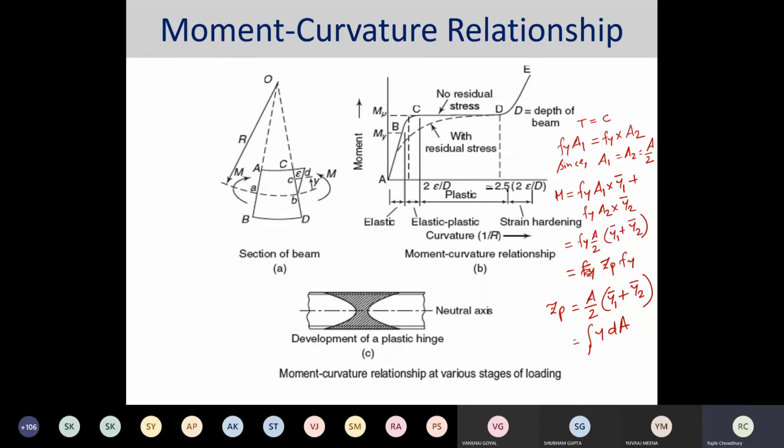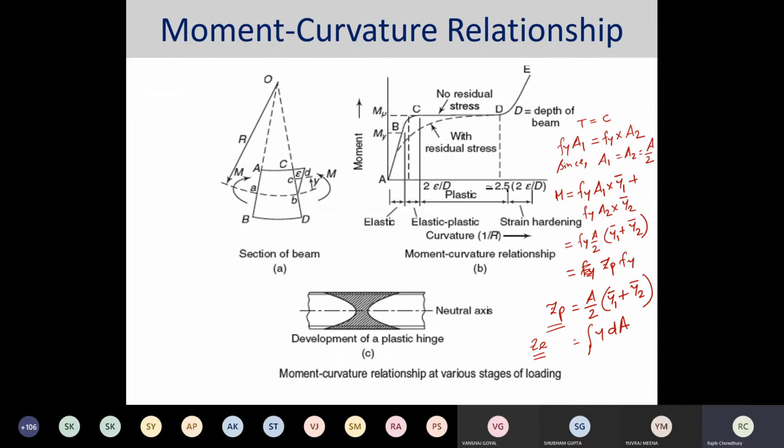So from there we can easily calculate the Zp. Whether it is Zp or Ze, everything is dependent on the geometry. Nothing else has been provided. With this geometry and the grade of the steel, we are basically trying to calculate the Mp value. Okay, I think up to this it would be fine.